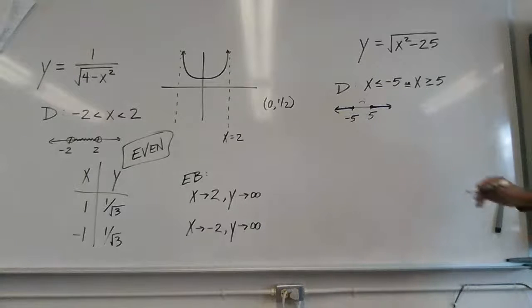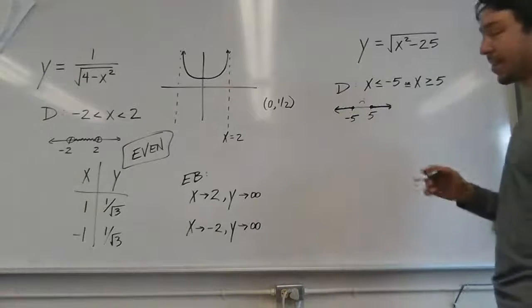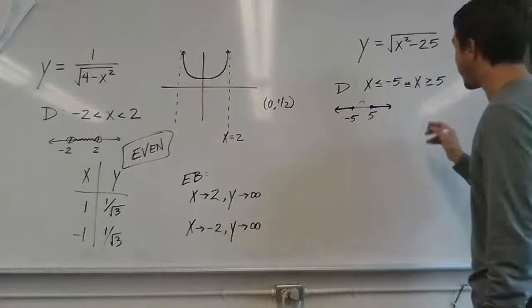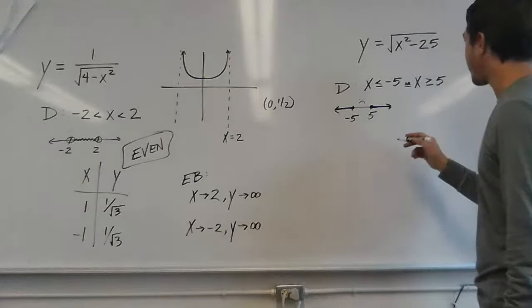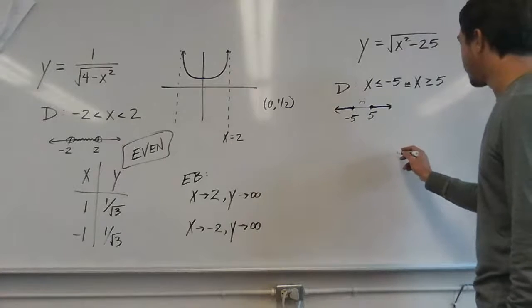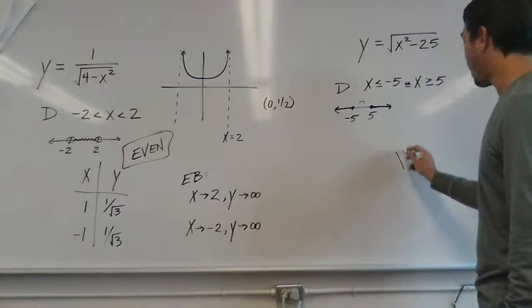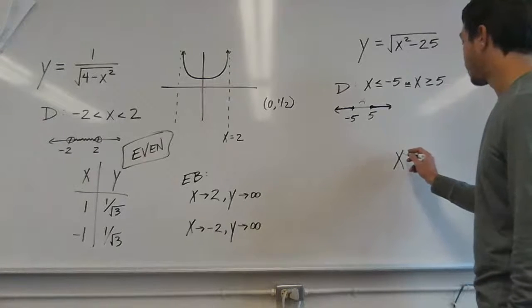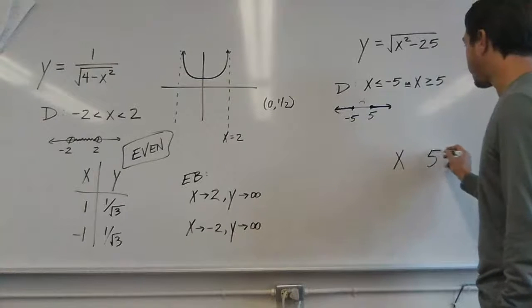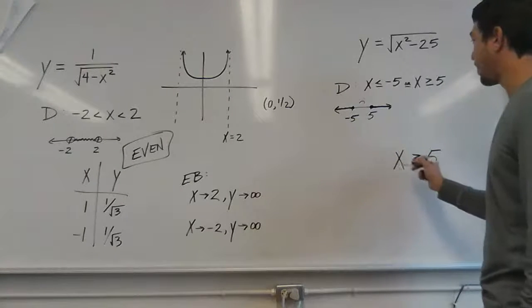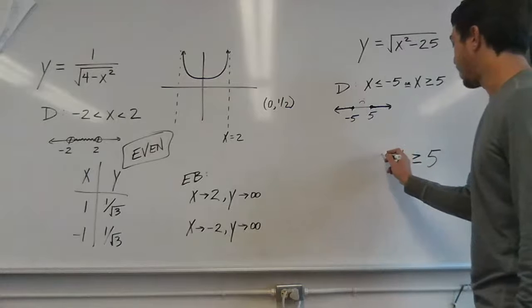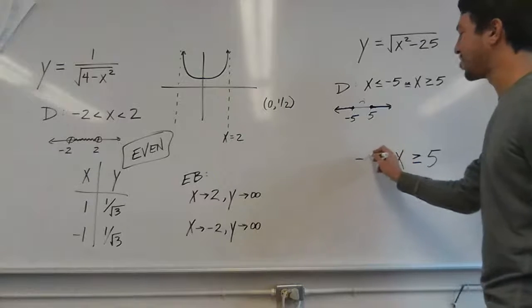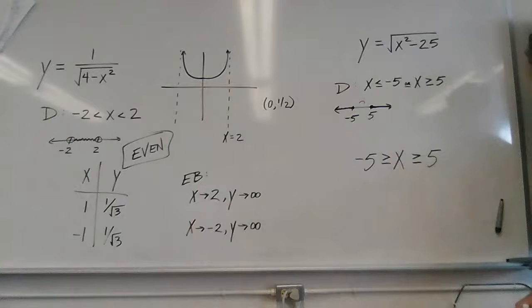Speaking of which, I've seen people do this before. It's actually hard for me to even write it because it makes so little sense. People put a 5 here and say x is greater than or equal to 5 and x is less than or equal to -5, all in one expression. That makes no sense.